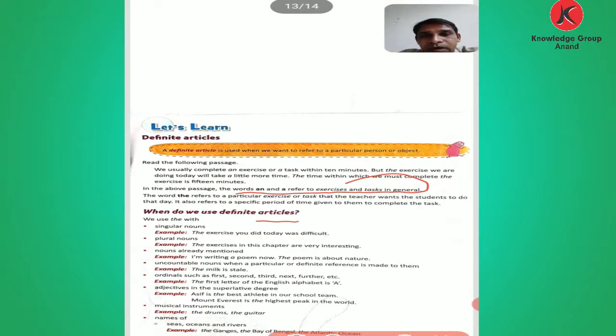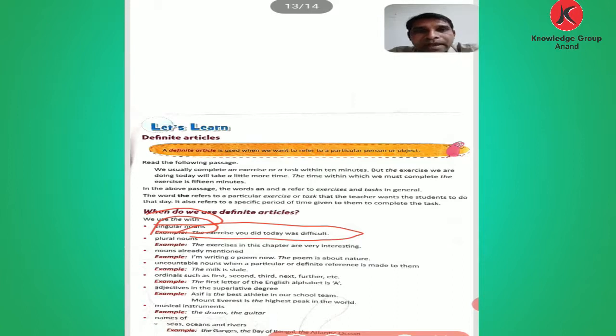Okay. Now let's see, when do we use definite articles? We use the with singular nouns. The exercise you did today was difficult. It means the particular exercise is given. That is why here the is used.